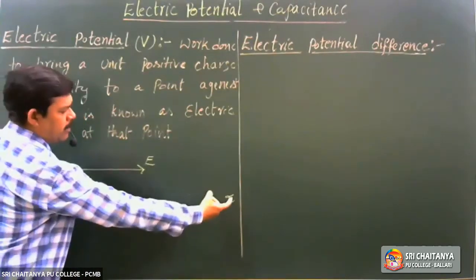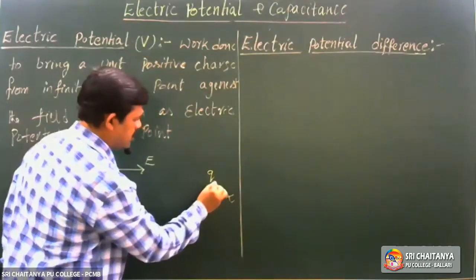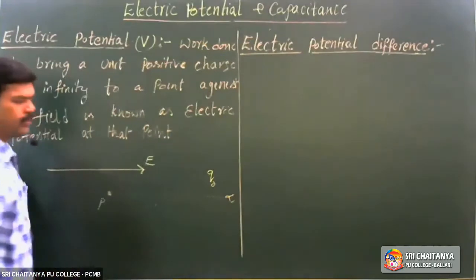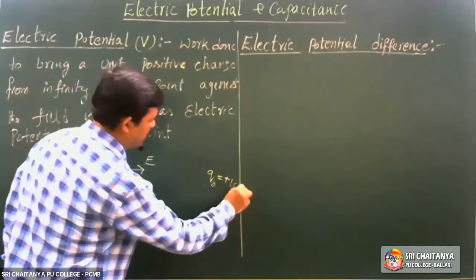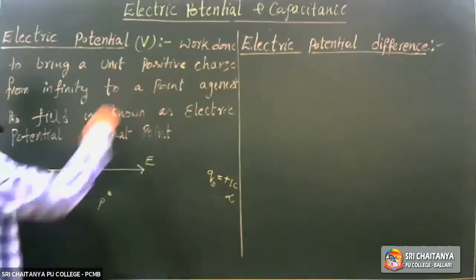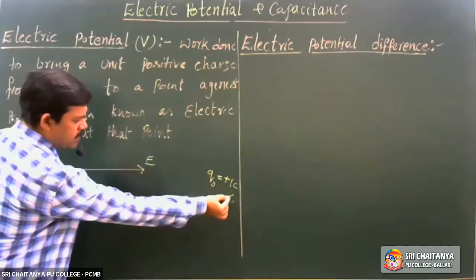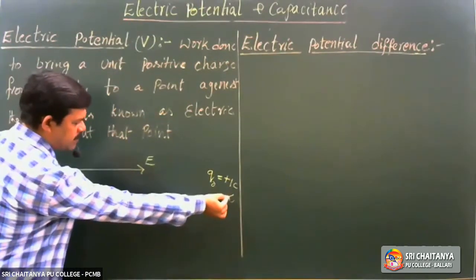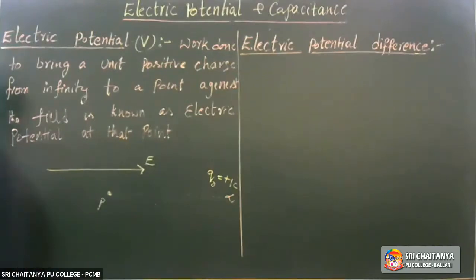So a unit positive charge, some charge, let us say some Q naught, how much is it? Plus 1 coulomb, unit positive charge. This unit positive charge has to be brought to this point in the electric field.